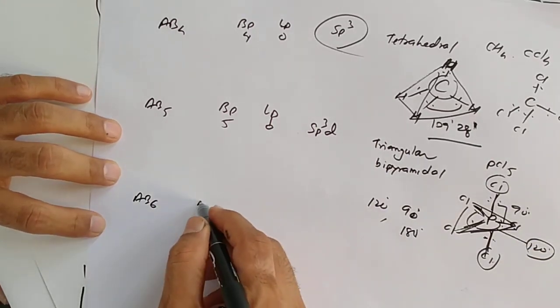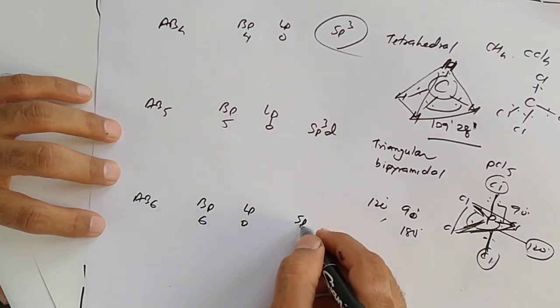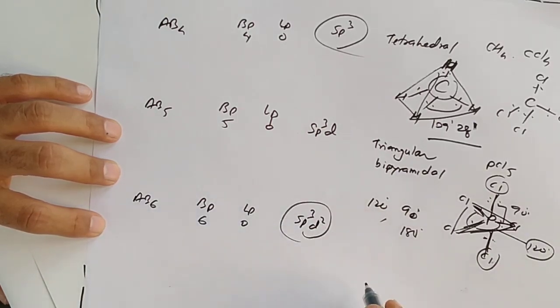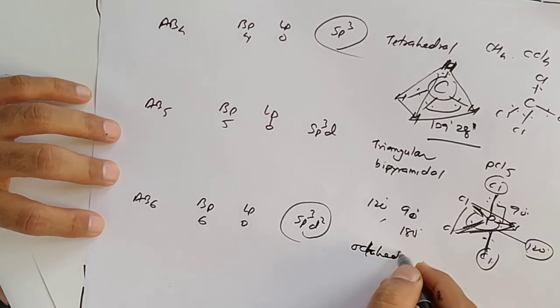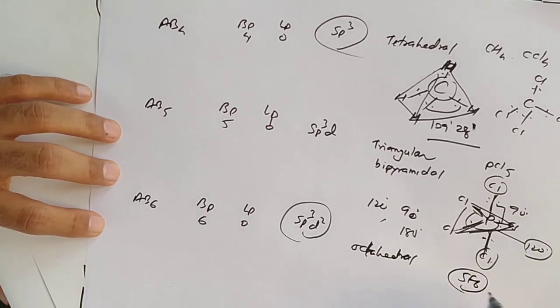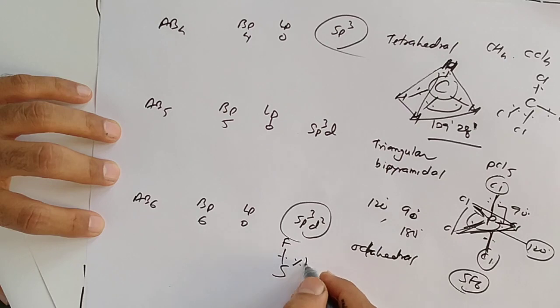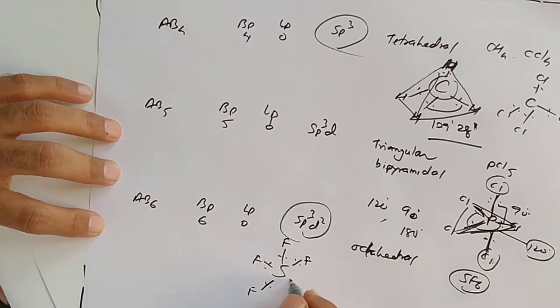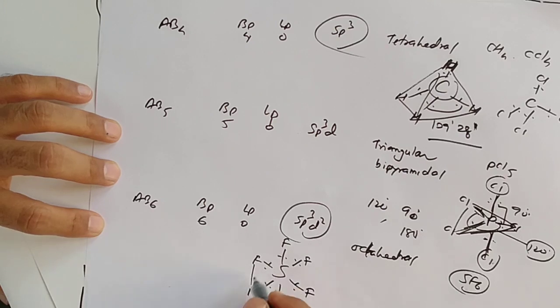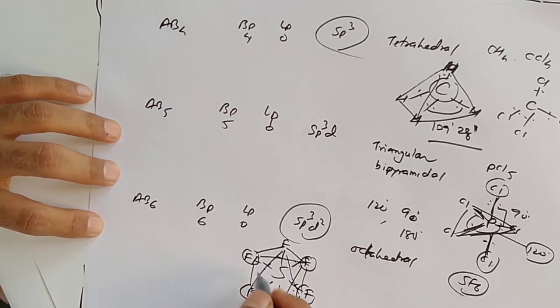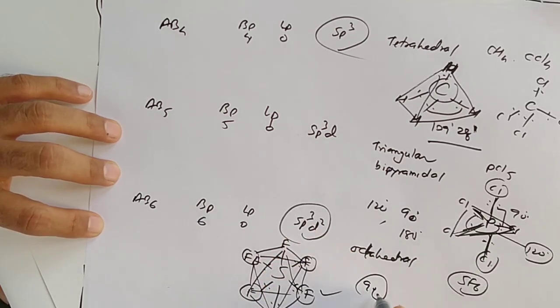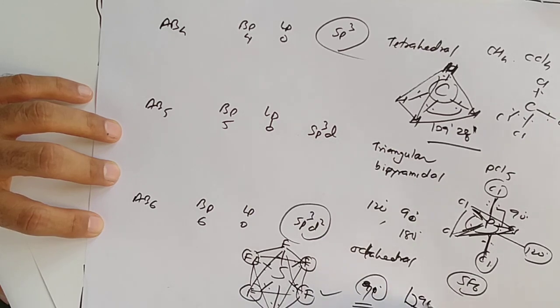What about AB6? Bonding pair 6, lone pair 0. So sp3d2 hybridization occurs, and shape is octahedral. Example of it SF6. Sulfur having 6 electrons, so it combines with 6 fluorine. Out of 6, 4 are on the same plane on the corner of this square, and 2 are perpendicular to each other, one upward, one downward. So octahedral. And angles between any two adjacent bonds is 90.